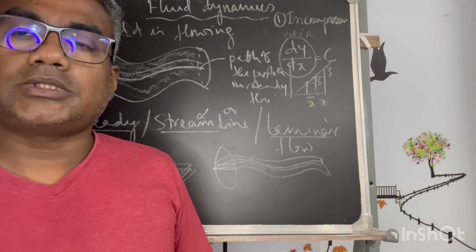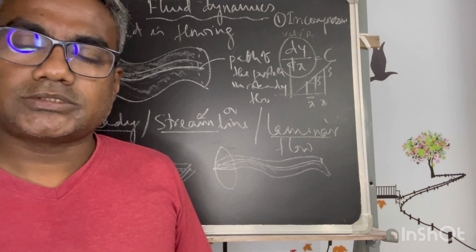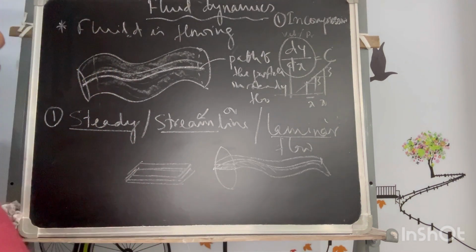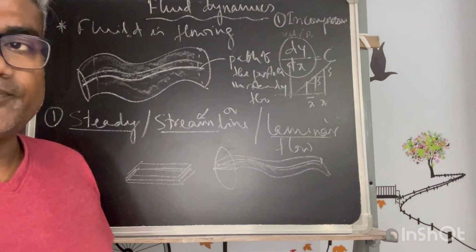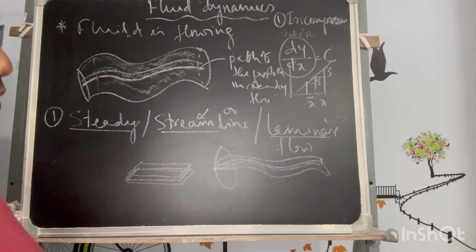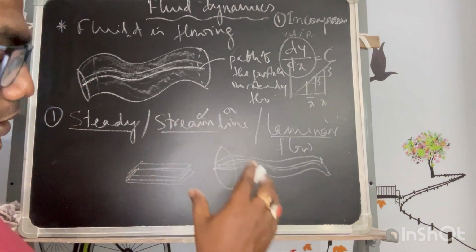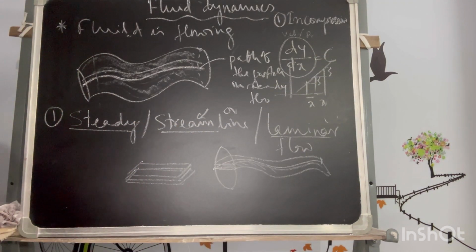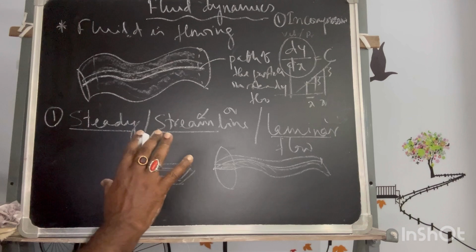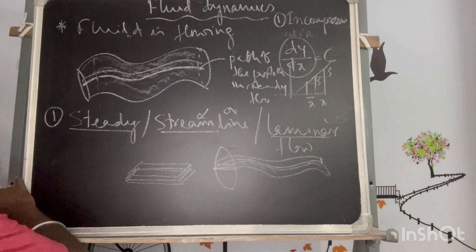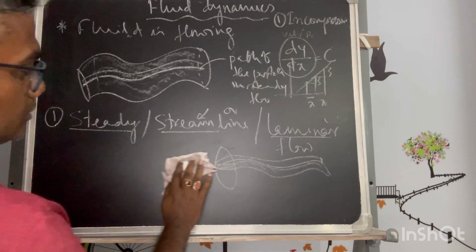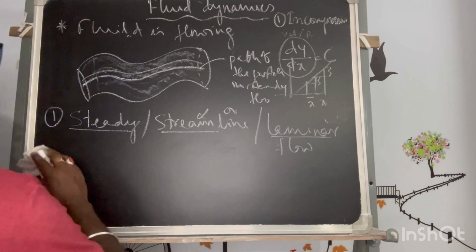As you know, we have just started fluid dynamics, which is the second part of fluid mechanics. There we are discussing the streamlined flow, a part of the kind of flow in a fluid, if it is flowing through some conduit or any pipeline in a closed path, and what is meant by steady, streamline and laminar flow. Those we have started and learned, and now further we have to make more understanding on